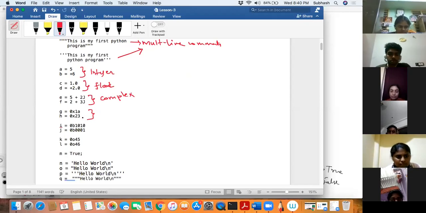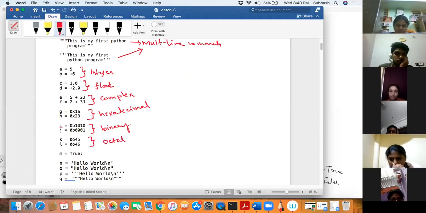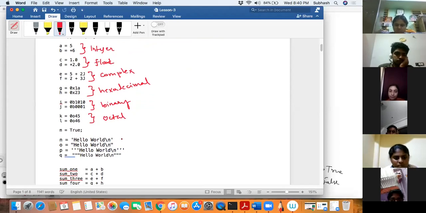Here x is there, so this is basically hexadecimal. These are hexadecimal constants. Then what are these two? These are binary constants. And what are these basically called? Octal constants. They are your octal constants. And then what is this constant called? Boolean constant.